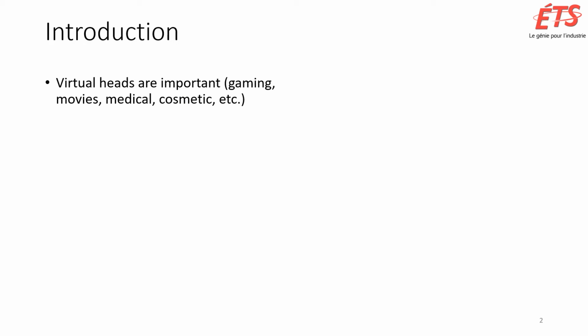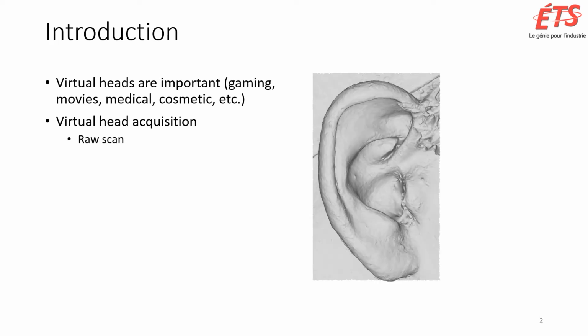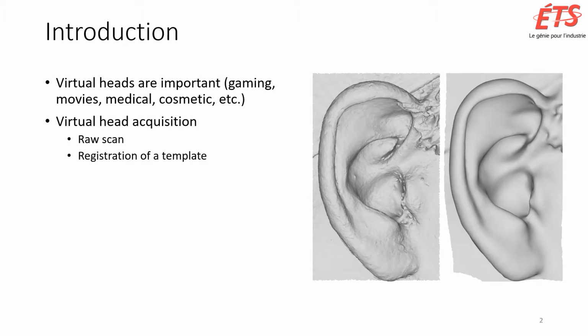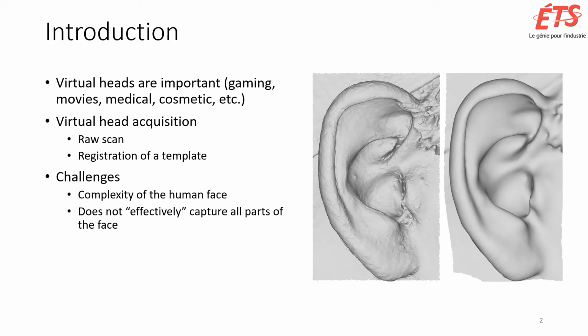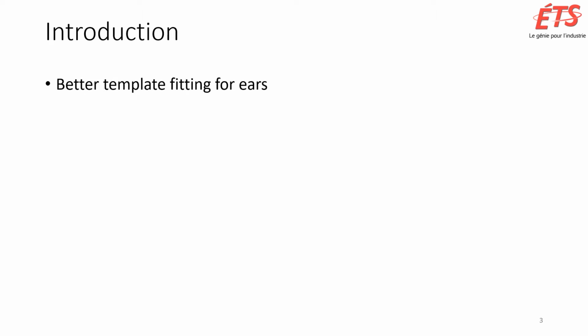Virtual heads are important since they are employed across various fields. There are two steps in acquiring a virtual head. First, there is the raw geometric data of the scan, usually a point cloud. The second step registers a smooth, well-structured template mesh to the scan. The complexity of the human head only adds to the challenge. Furthermore, ears have not received a lot of attention in the literature. The goal of our approach is to fill this gap and focus on better template fitting for ears.